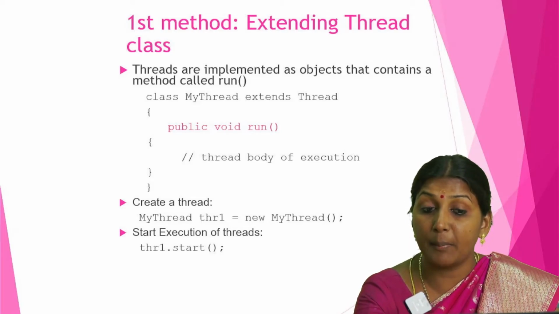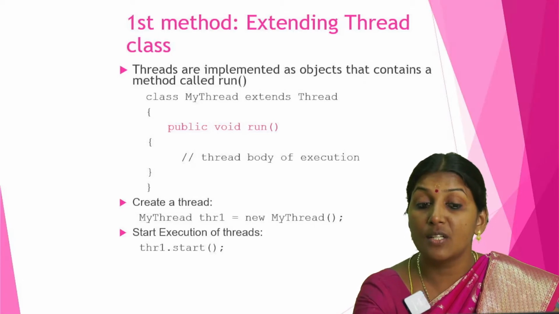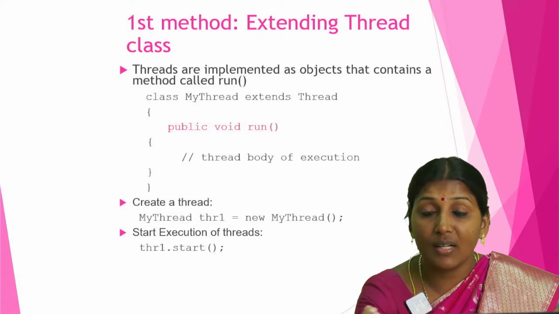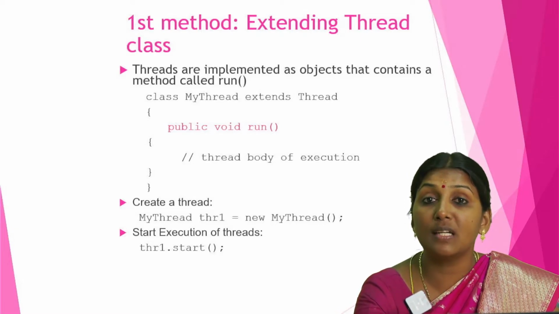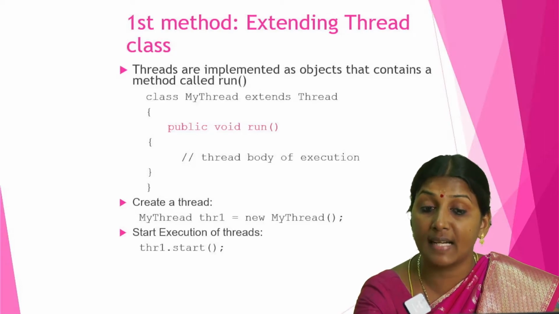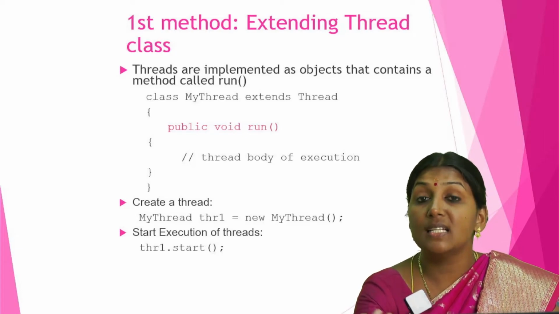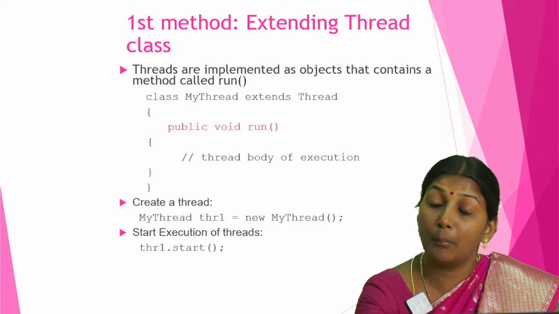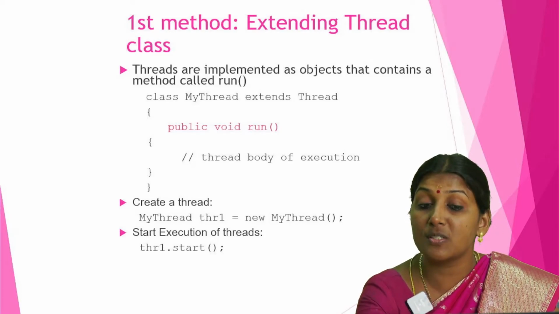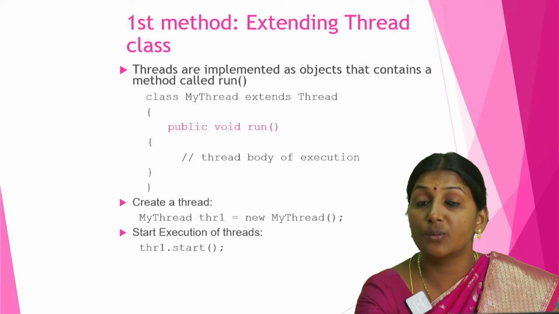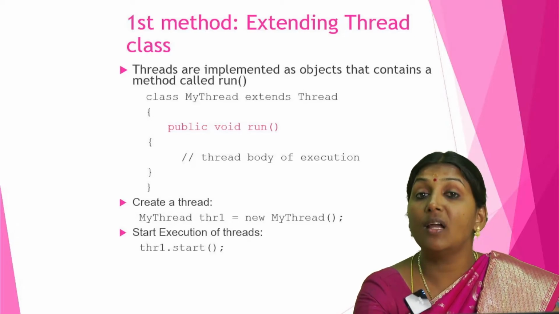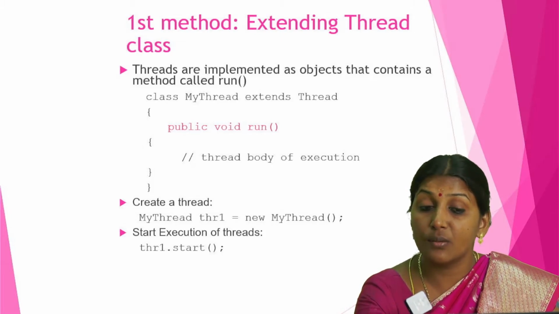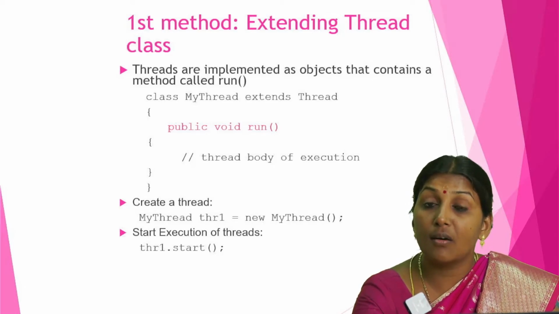After completing the run method, we have to create an object for the thread class. myThread thr1, like thread1, thread2 or th1, whatever object we want to create; that is a user defined name. So we create our object for the class, then using that object we can start the thread, stop the thread, resume the thread, and make the thread wait. All those operations can be done using that thread object. So the thread object is very important. Whenever we want to run the thread, we have to create the object for the thread class. Using it we can call all the states.